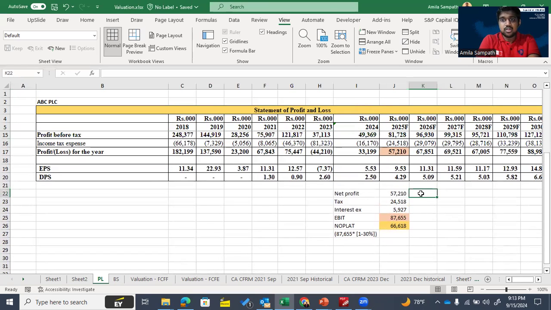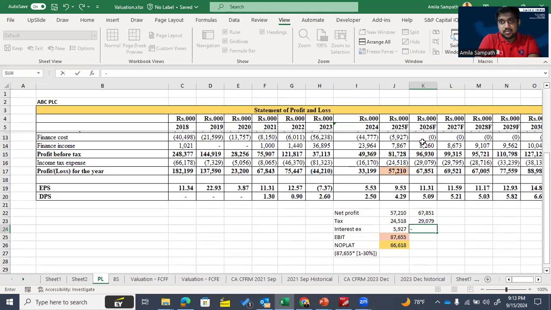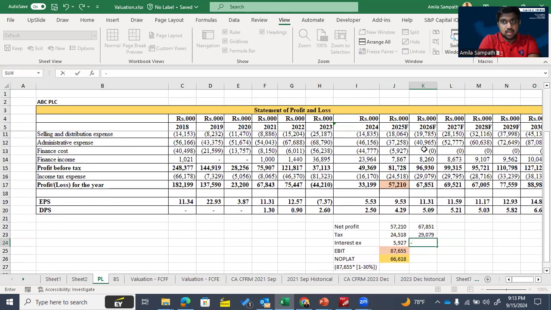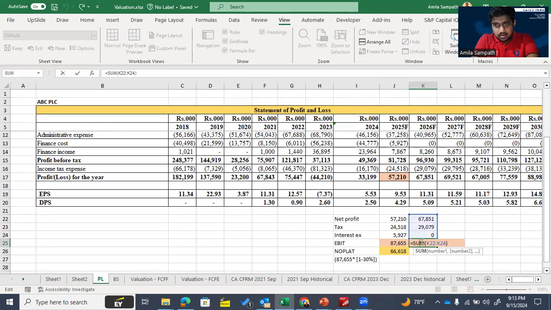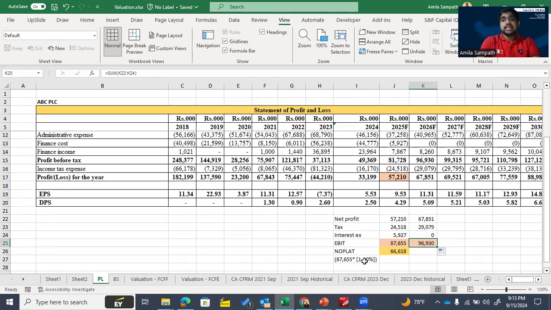Then for 2026, our net profit is 67,000. Then our tax expense is how much? 29. Then we can add our interest expense of how much? Oh, we don't have interest expense for the next year, it's 0. Then we can get EBIT as 96,930.